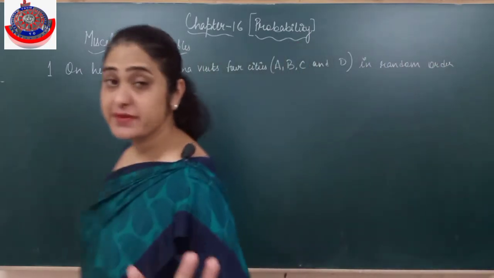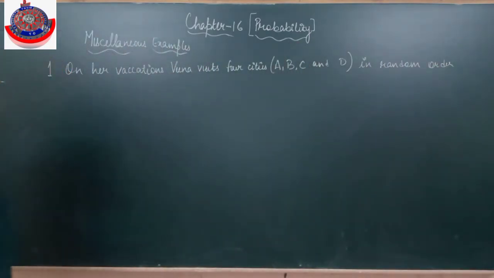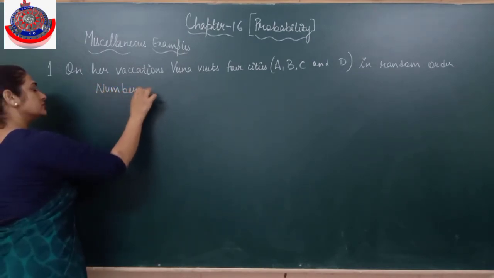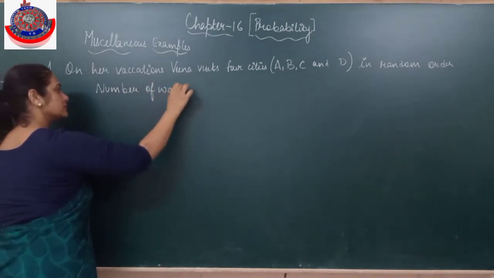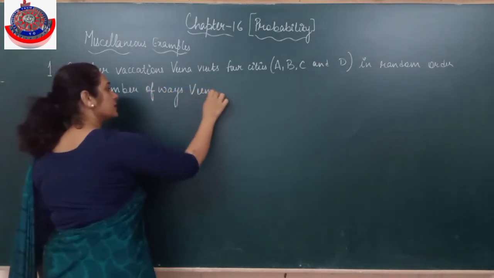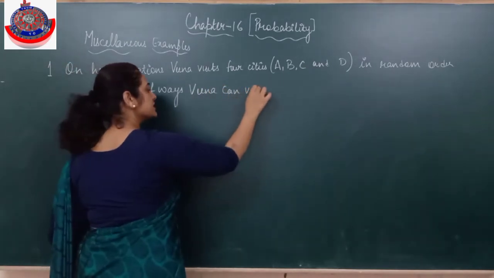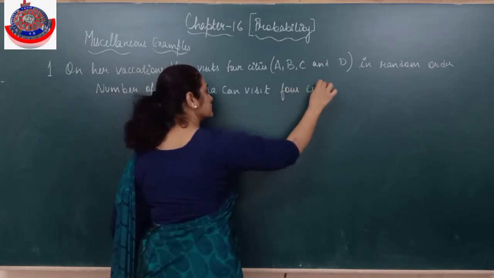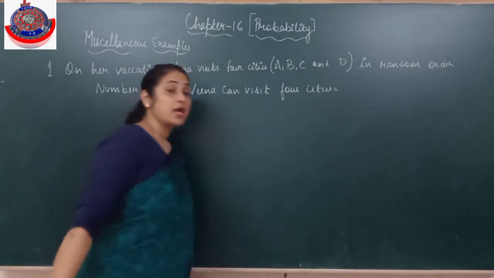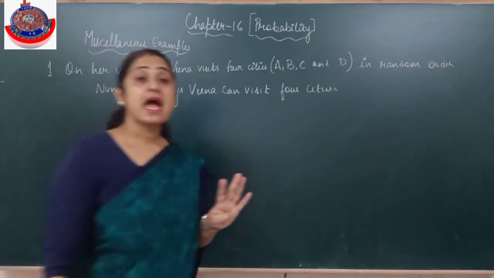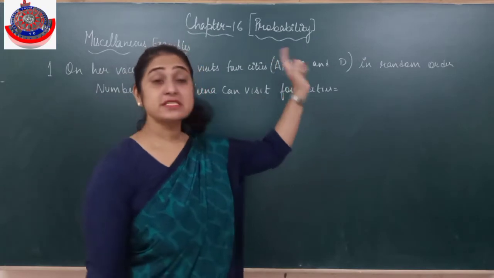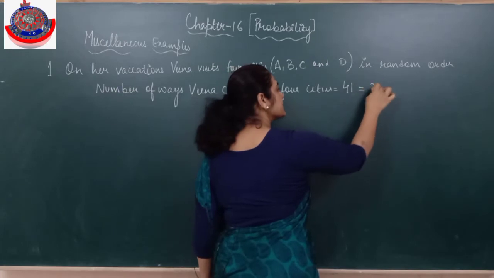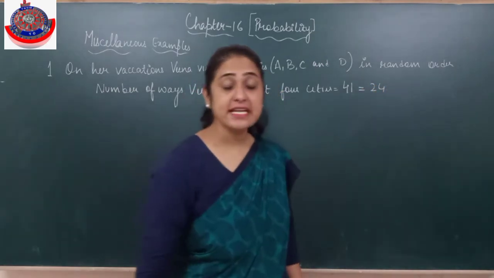If a person is visiting 4 cities, that means the number of ways Veena can visit 4 cities: I have 4 cities, and a person has to visit 4 cities. So in how many ways can she do that? 4 factorial, that is 24.